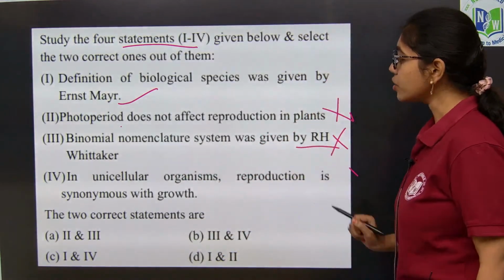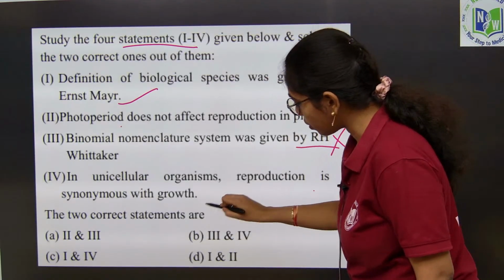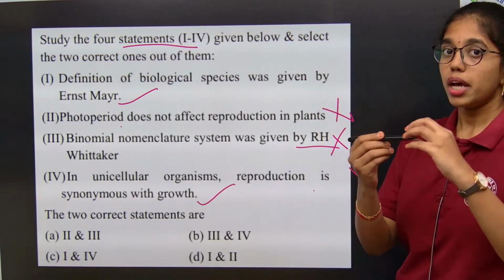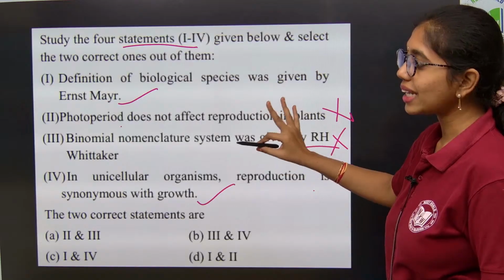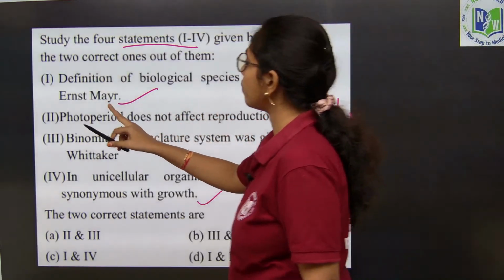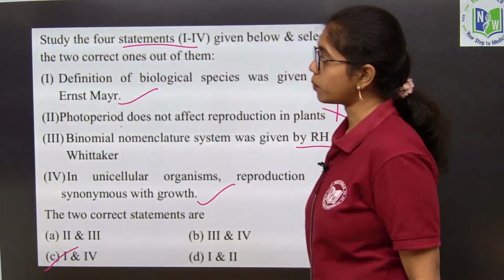Next, in unicellular organisms, reproduction is synonymous with growth. Yes, correct. In unicellular organisms, reproduction is synonymous with growth. So here, what are the correct statements? Very good, that is option C, 1 and 4. Okay. Next question.